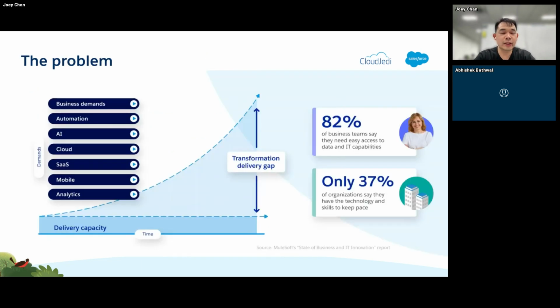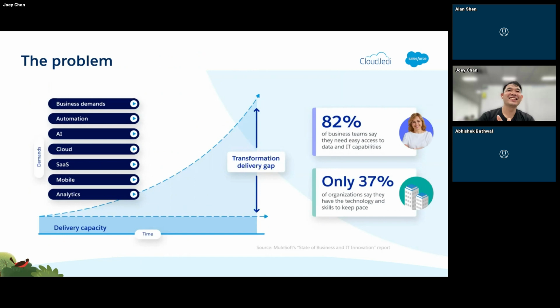So first one, what is the problem right now in IT? Has anybody of you experienced a lot of stress because there's so much business demand? Yeah, I think there's a lot of problems in terms of connecting different software.